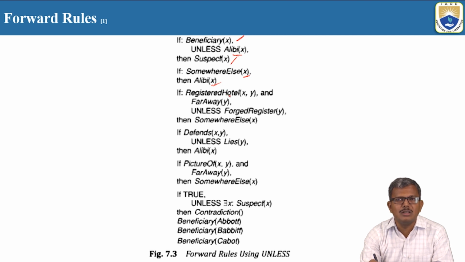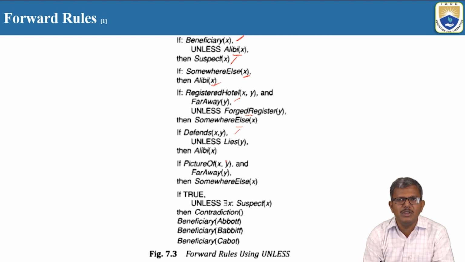If the registered hotel, the same example, is far away from the location, then he can be the beneficiary. But that needs to be somewhere else, not near it. But if it is a forged register, again he is going to become the suspect. The same way we need to understand these other things also.